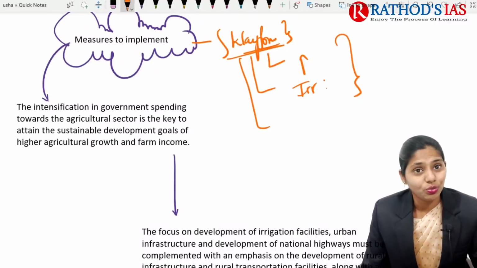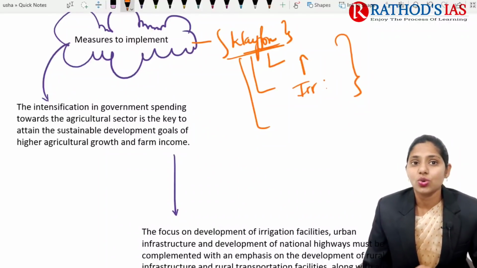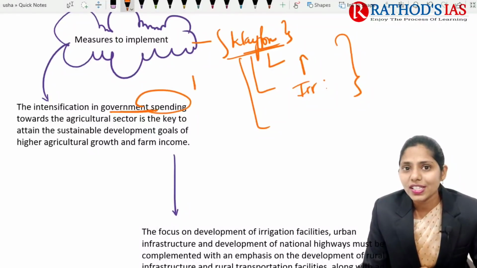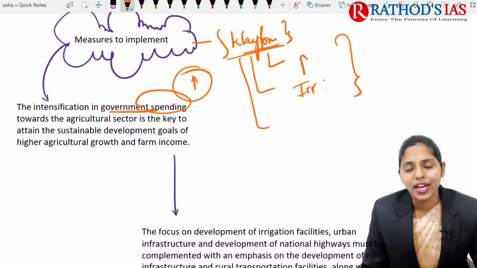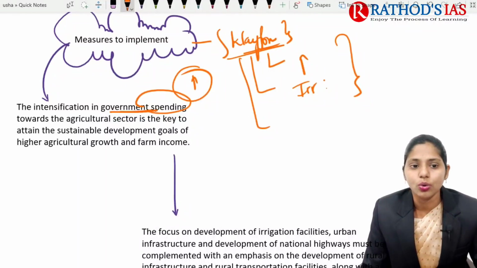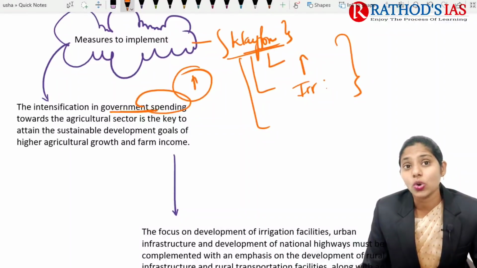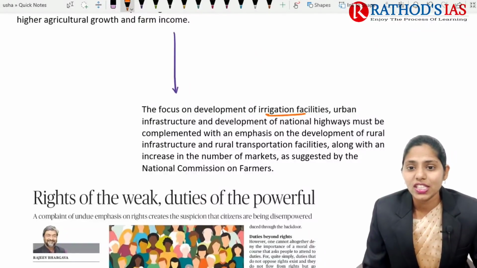Now let us see what is given in our paper. The first one here is that we need to go for intensification of government spending. We need to increase government spending, and we need to attain our sustainable development goals, which should focus on zero hunger and on increasing agricultural growth and farmer income. And we need to focus on irrigation facilities.